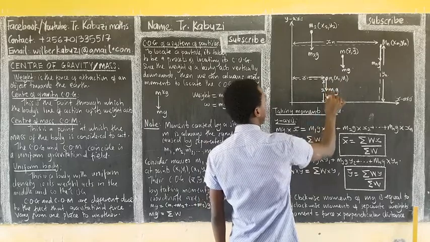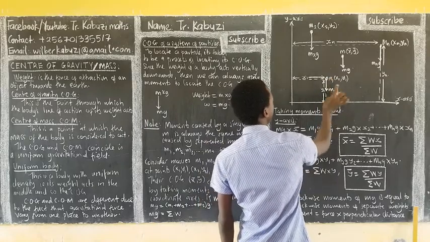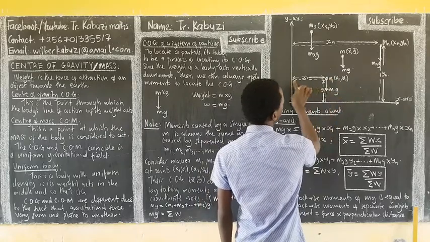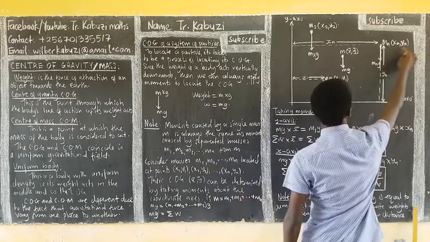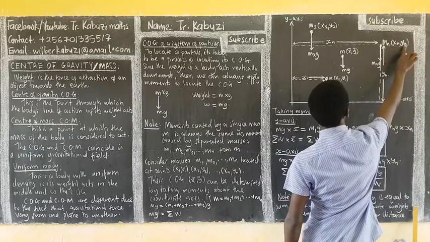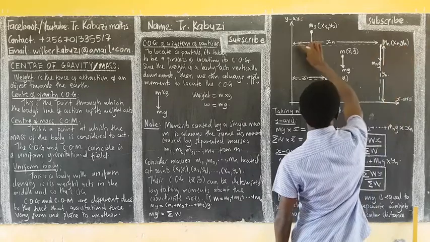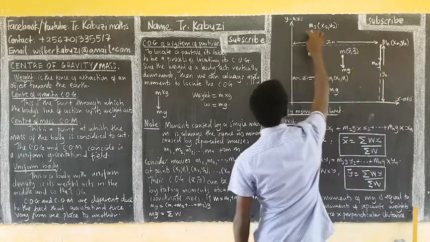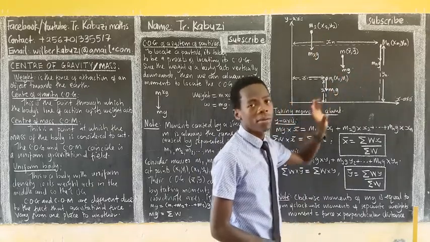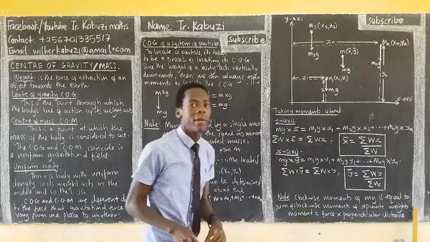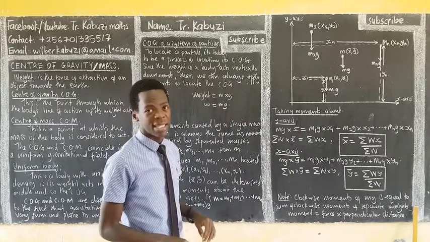Now, here you note, I need it for 3. From here up to here, the vertical distance is what we've covered. Then from here up to here, the horizontal distance is the x component. The vertical distance from here up to here is the y coordinate. The horizontal is the x coordinate. And so this is the same case, even to this side. I just use these two so that the diagram is not so congested.